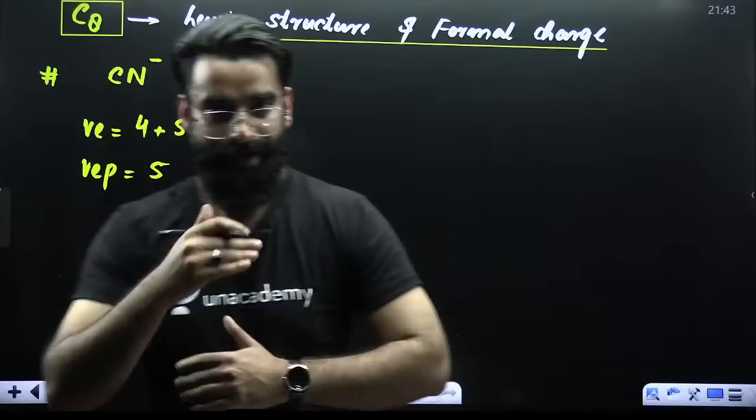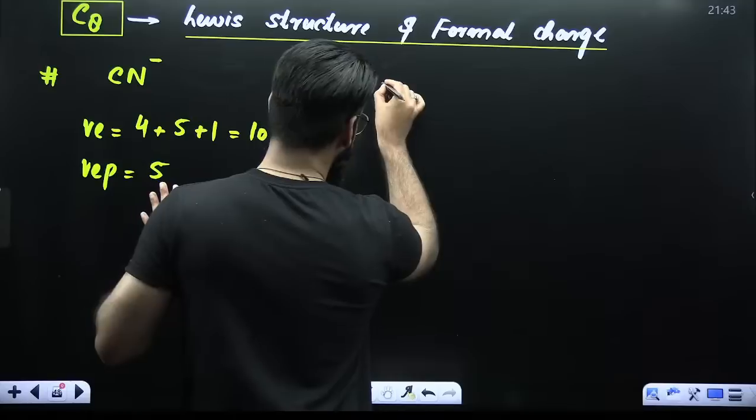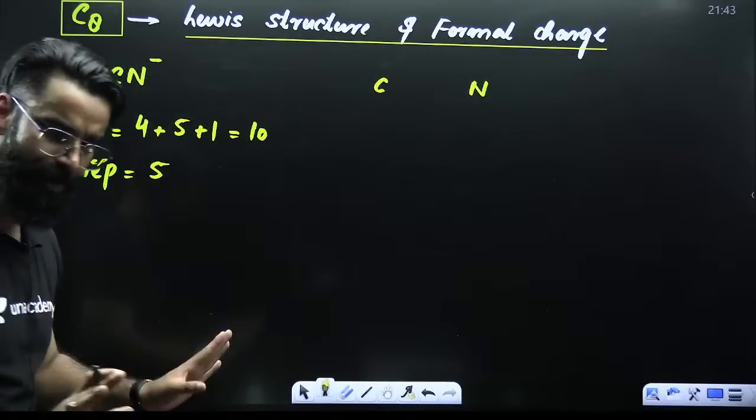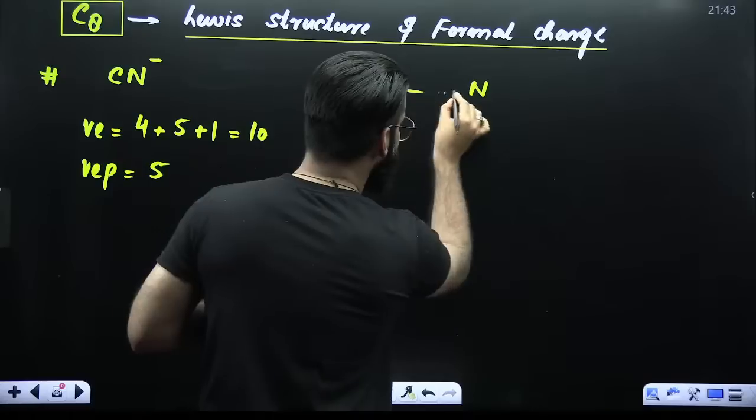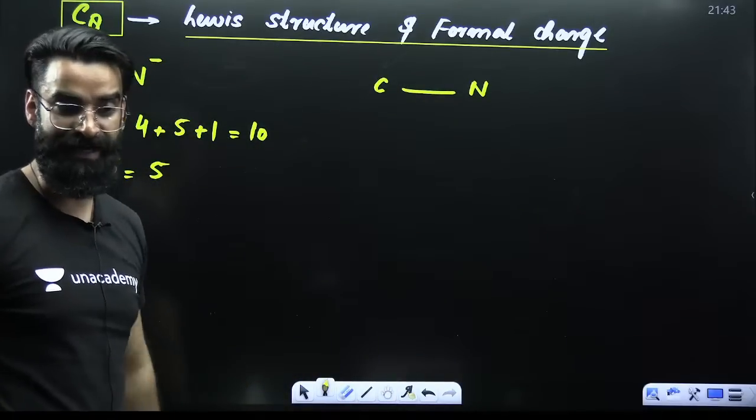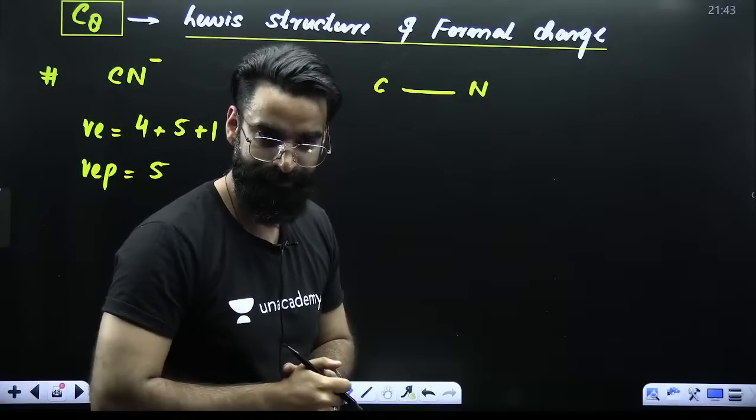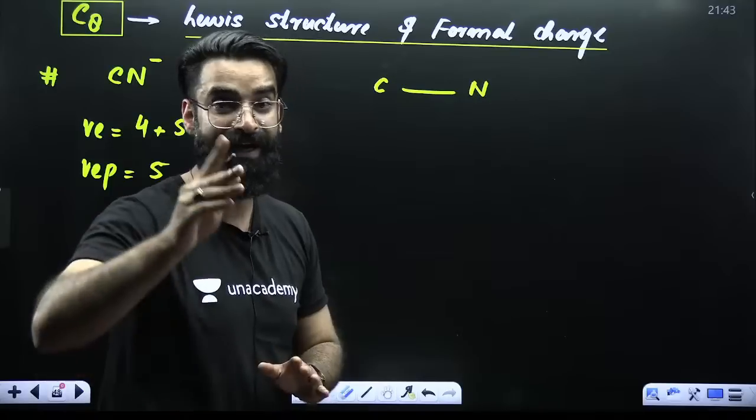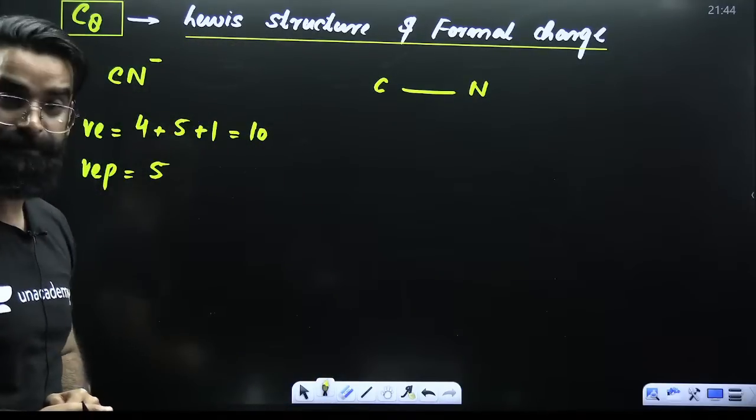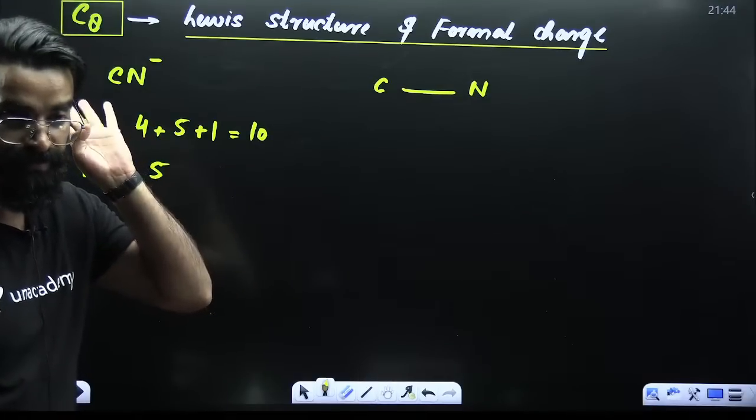Now, since we have 5 valence electron pairs, write carbon and nitrogen here. Put a single bond first of all. Single bond means 1 electron pair. So out of 5, I have used 1 electron pair. How many electron pairs are left? 4 electron pairs are left.